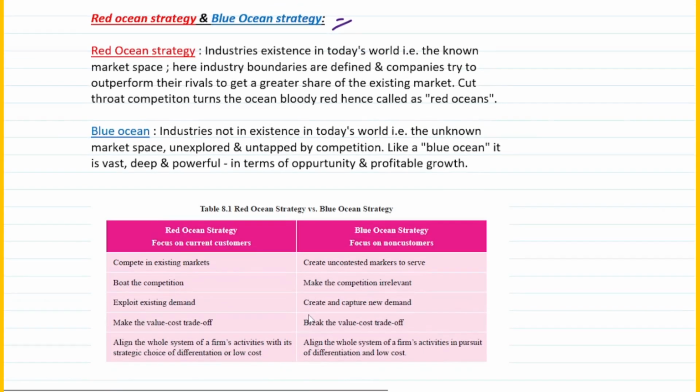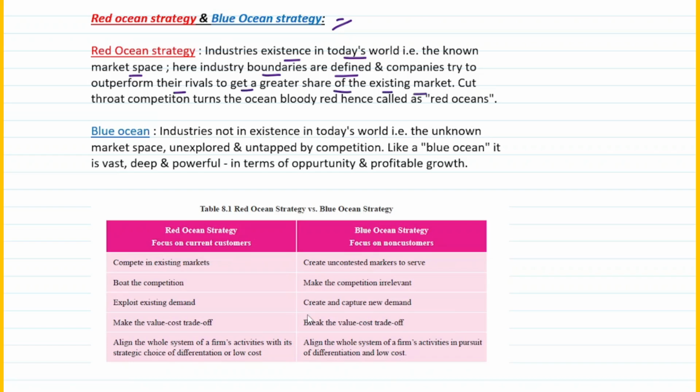Okay, what exactly is red ocean strategy? Red ocean strategy is nothing but industries existing in today's world, that is the known market space. So red ocean strategy has to do with the existing market, right? So there are basically industries which are existing in today's world, which is the known market space, right? So basically it's a known market space, that is red ocean strategy. Here industries boundaries are defined, so you know within what boundaries you are supposed to work, and companies try to outperform their rivals to get a greater share of the existing market, right?